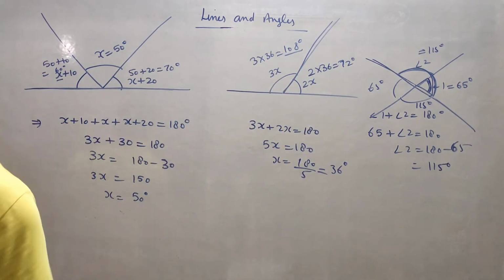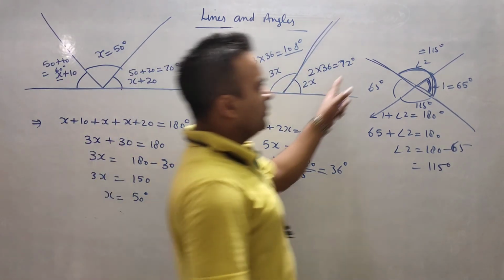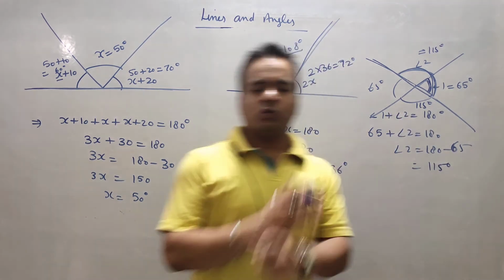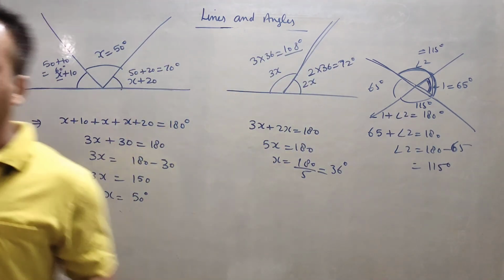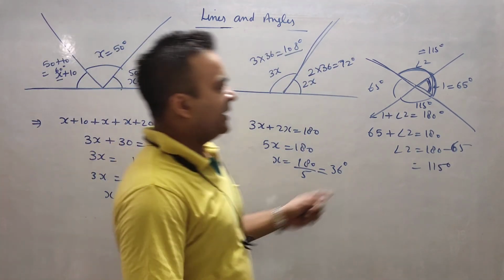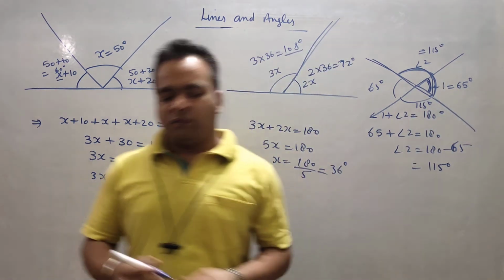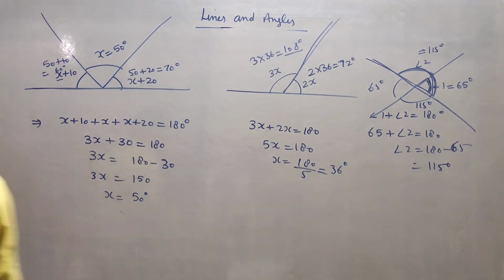I have already told you, whenever two lines cross each other, intersect each other, and they are forming four angles, by the value of one angle we can find the other three angles easily. So this is all about the pair of angles class.